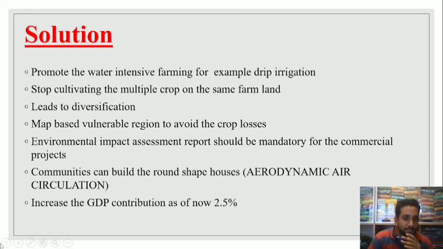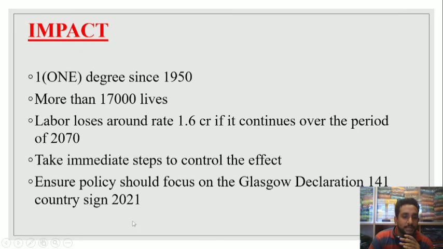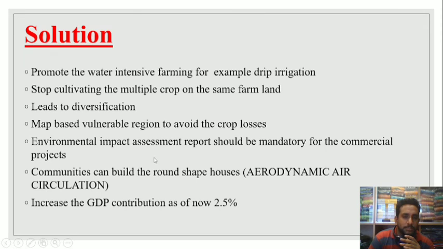The last point is essential. As of now, we are contributing 2.5% of GDP, around 5 lakh crores, to climate change assessment. In the upcoming years, as I already said, the Glasgow Declaration target is 2070. To achieve that target, we have to increase our contribution of GDP to around 4% to 5%.